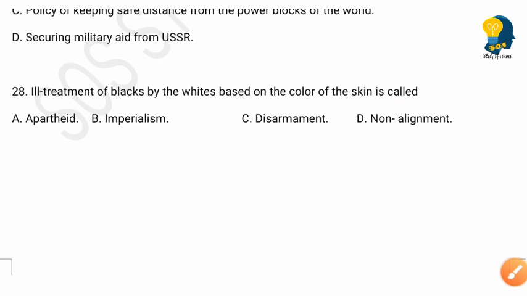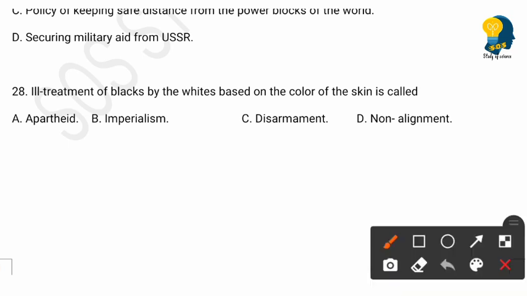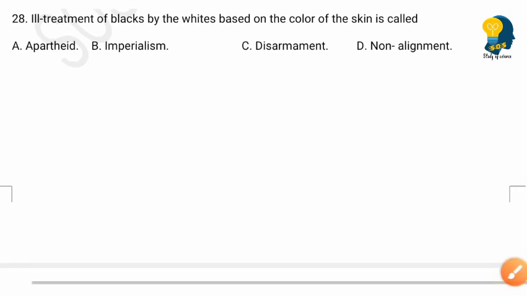The next question is, the treatment of blacks by the whites based on the color of skin is called. The options are apartheid, imperialism, disarmament, non-alignment. So here the right answer is option A, that is apartheid. Let us go for the next question.